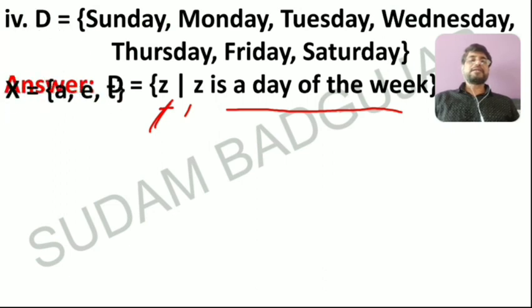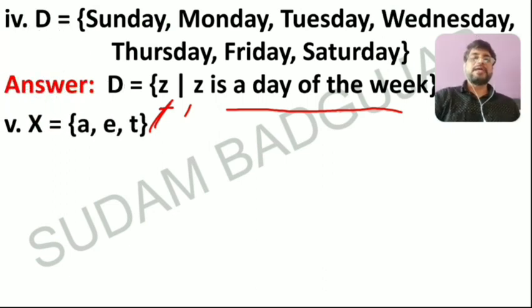Then next is question number 5, X is equal to the set a, e, t.